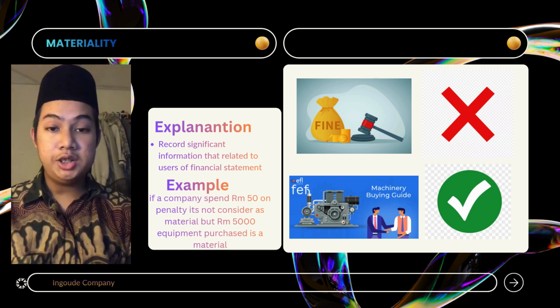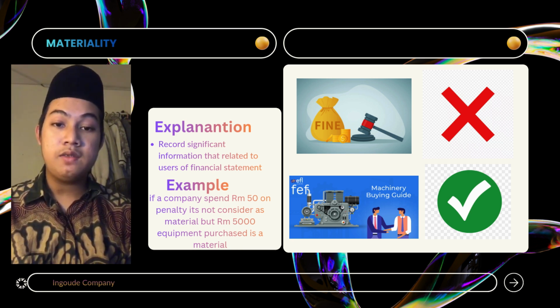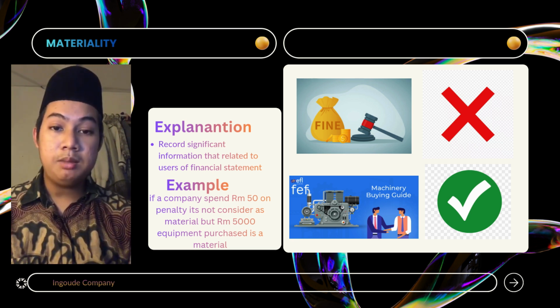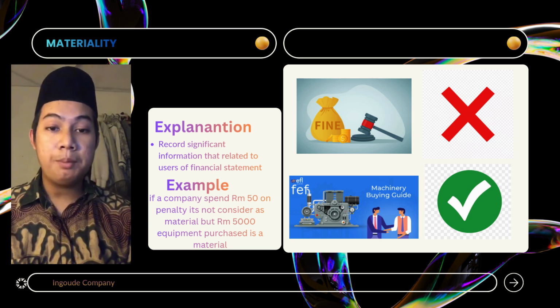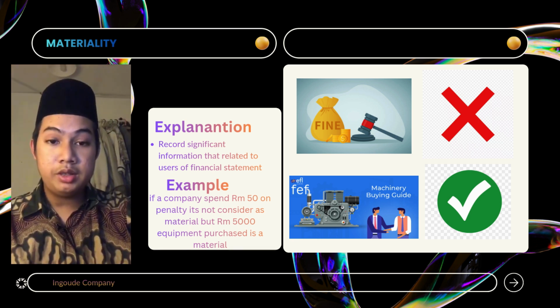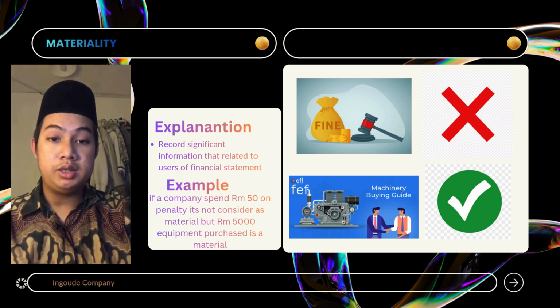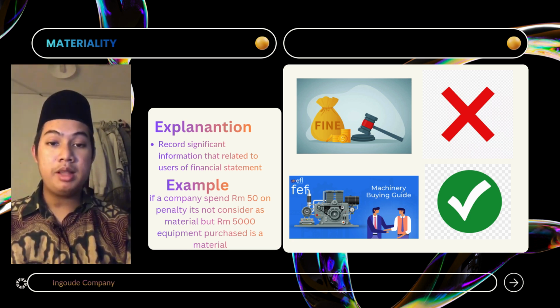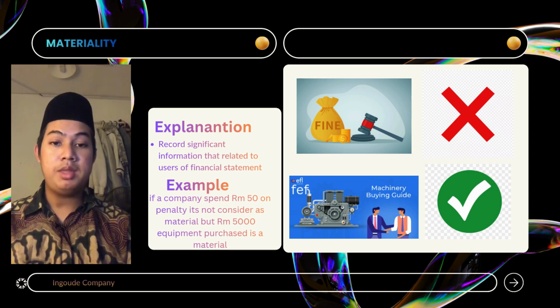So, the next concept is materiality. Materiality means financial information is important enough to influence decisions of users such as investors, management, and creditors. In simple terms, an item is material if leaving it out or reporting it incorrectly would affect decision making. Accountants use professional judgment to decide whether it is material or not. For example, a $10 error in a multinational company's financial statement might not be material, but $10,000 in a small business might be material.